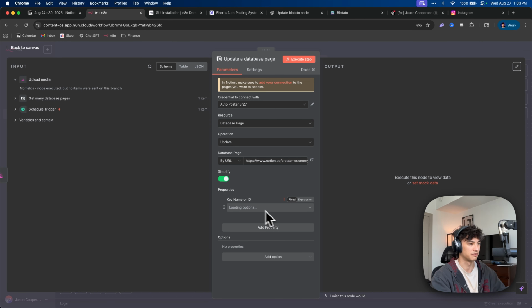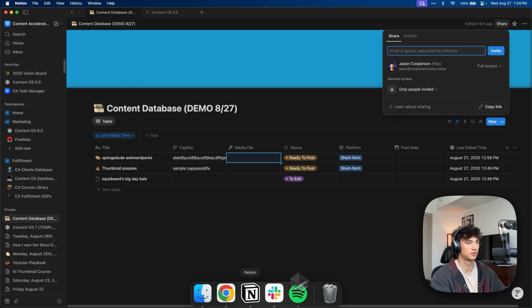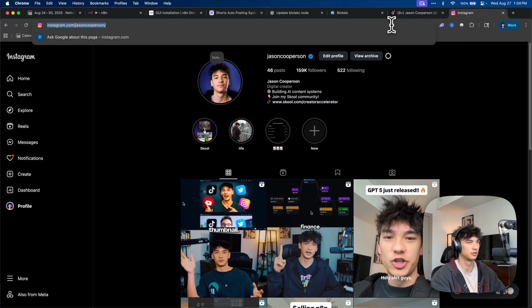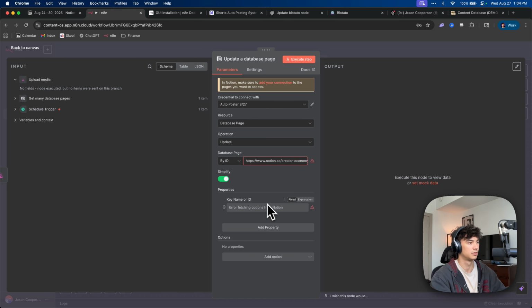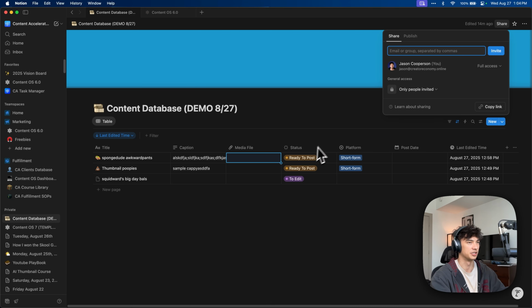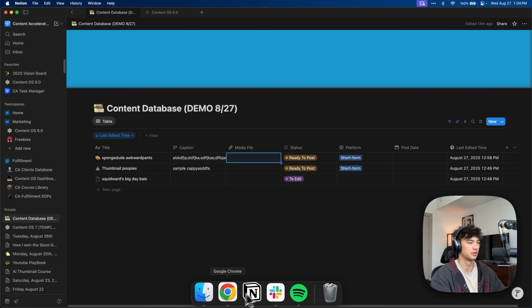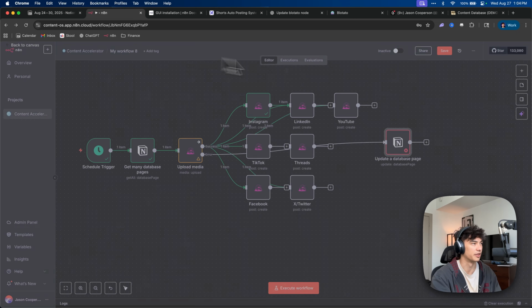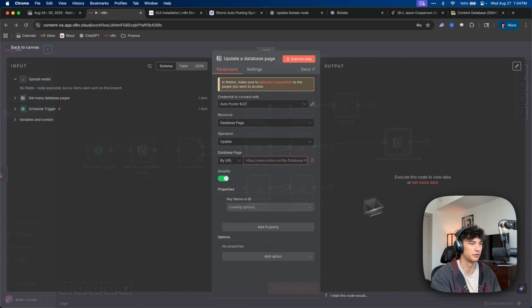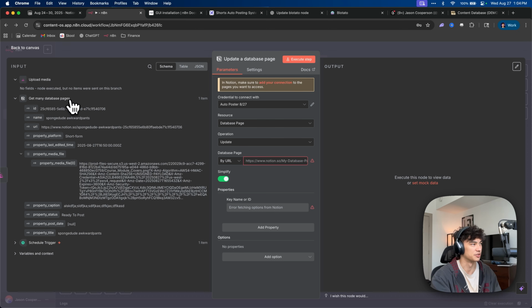Okay. All right, let's refresh. Damn, this ain't working. Huh. ID maybe? No, the URL should work. Oh, wait, we need the page ID. Right. Okay, this shouldn't be the database. It should be the page URL. And that is actually dynamic data that we're going to get from get many database pages. I think if we just do ID and then we throw the ID in here, maybe.